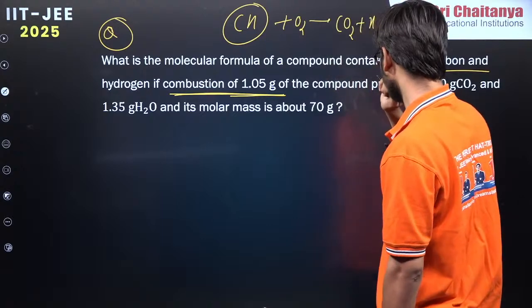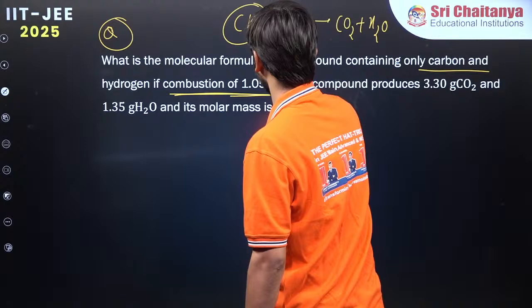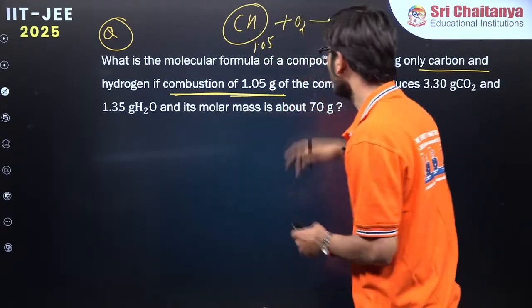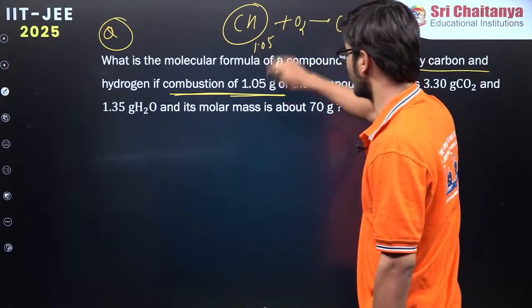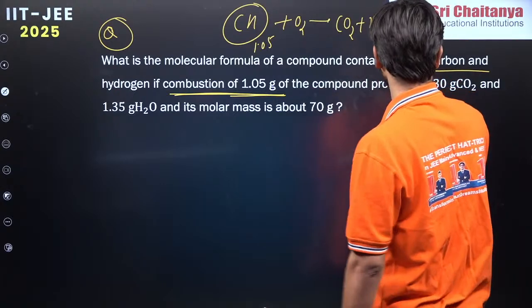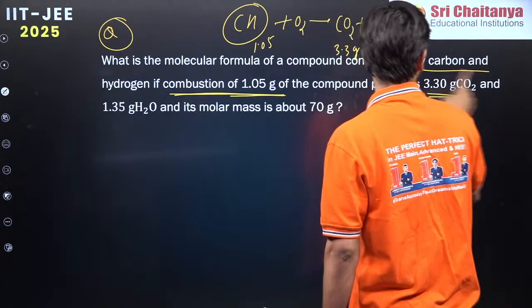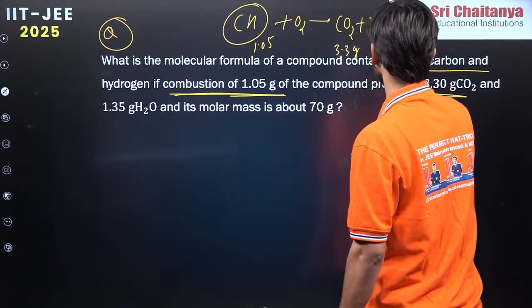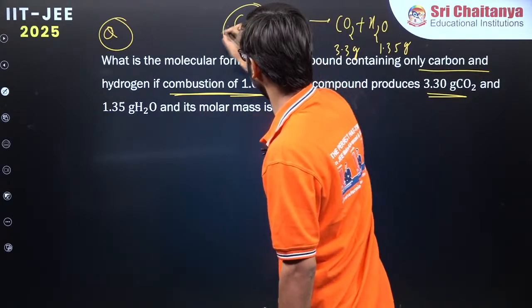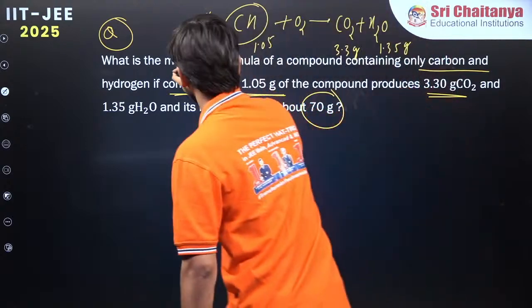So that is the problem given. And what is the mass of the compound? Combustion of 1.05 gram of this hydrocarbon, meaning the compound which contains only carbon and hydrogen, right? So the mass of this hydrocarbon is given as 1.05. We don't know what the hydrocarbon is, that we have to find. The compound produces 3.3 grams of carbon dioxide, and the mass of water is 1.35 gram, and the molar mass of the hydrocarbon is given as 70 gram. So we have to find the empirical formula and the molecular formula.